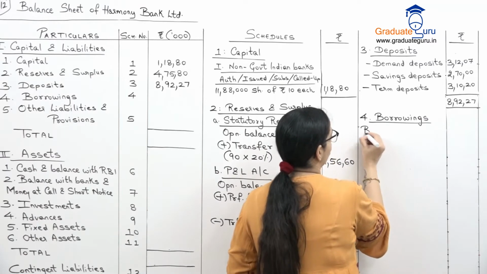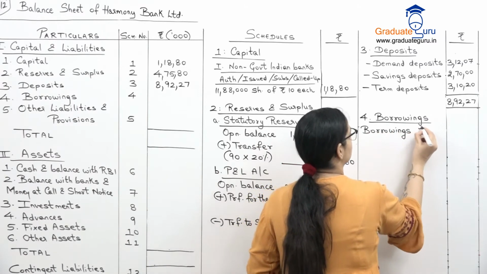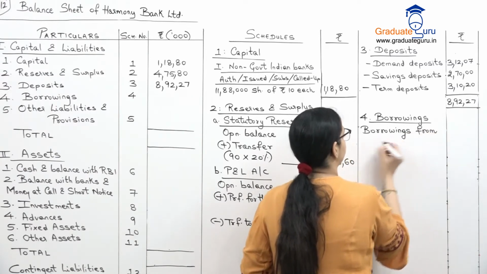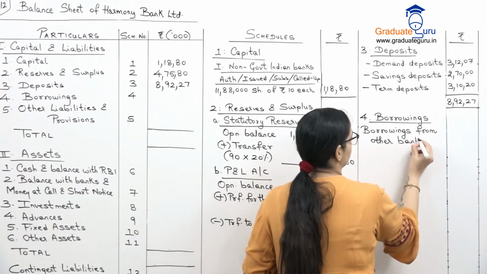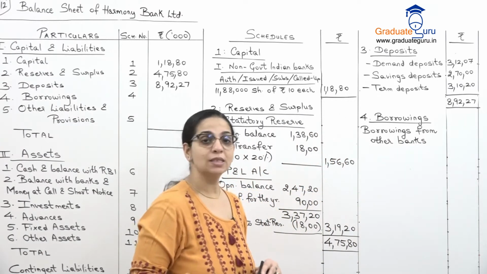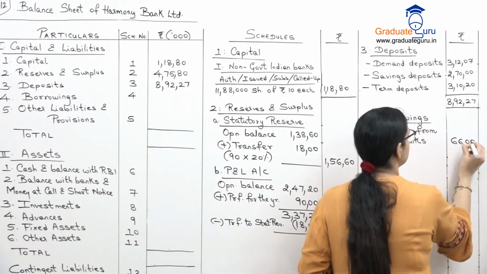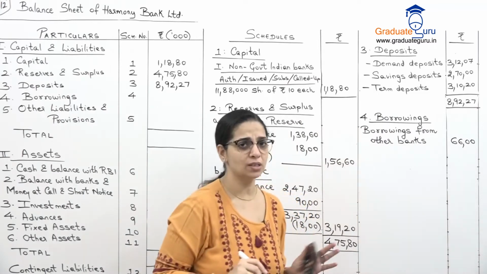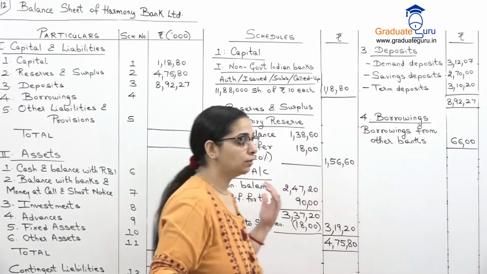And we have borrowings from other banks. So our borrowings from other banks is 66 lakhs, which we will write as 66,00. There is nothing else in this schedule. So let's take that to our balance sheet.